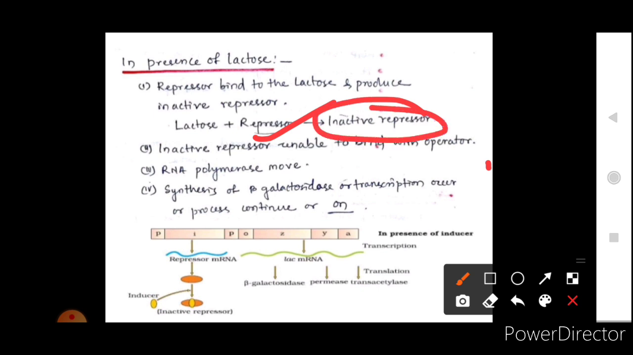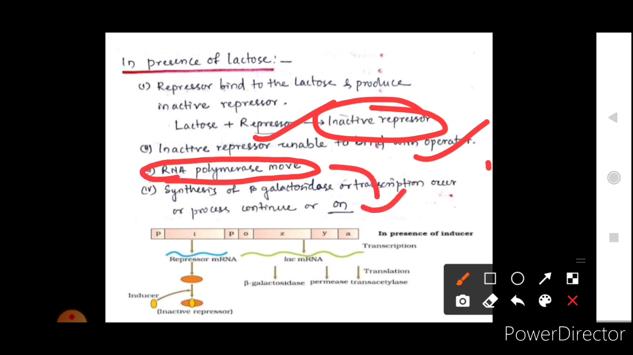Now, when the inactive repressor is formed, it will be unable to bind to the operator, and so the operator site will be empty. Then the RNA polymerase will move and bind to the operator, and it will transcribe what? Beta galactosidase and other enzymes.